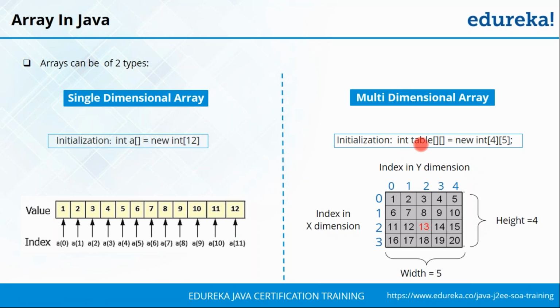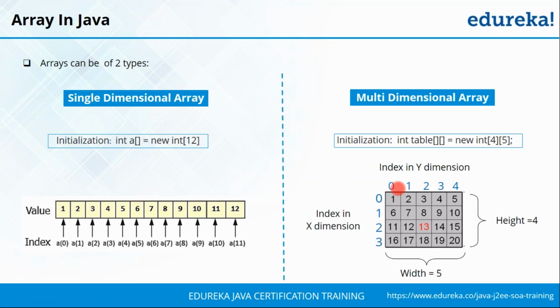Now when we talk about a multi-dimensional array, your data is going to be stored in a matrix format. So you can see the initialization is also slightly different. You again specify the data type, the name of the table, then you're going to use two sets of square brackets. Now this is to help Java understand that this is not a single dimensional array but a multi-dimensional array. Then again the new keyword comes followed by the size of the multi-dimensional array. So here you can see we specified the number 4 and 5. This is to help Java understand that I need 4 rows and 5 columns in my table.